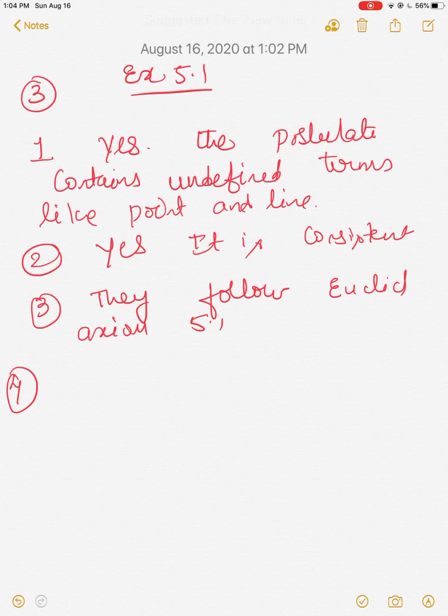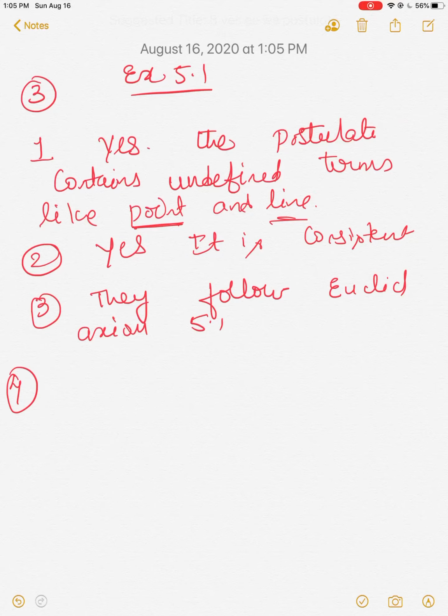Do these postulates contain any undefined terms? Yes, both the postulates contain undefined terms. What are they? Point and line, they are the undefined terms.